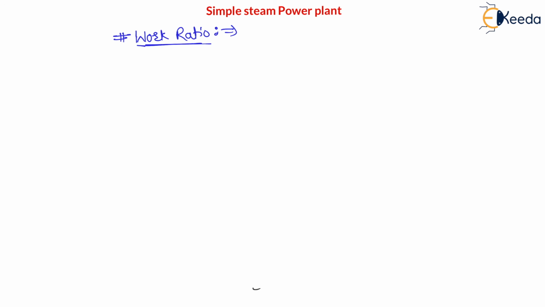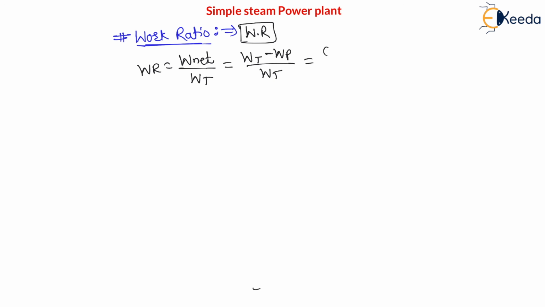Now my dear students, again in case of the Rankine cycle there is one more definition called work ratio. Now this work ratio is nothing but the ratio of net work output to the turbine work. Therefore this work ratio is nothing but net work output from the cycle divided by work of turbine, which is nothing but work of turbine minus work of pump divided by work of turbine. Again it is heat supply minus heat rejected divided by work of turbine, right?